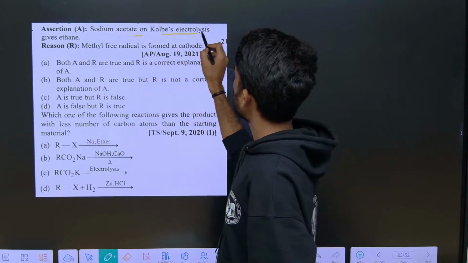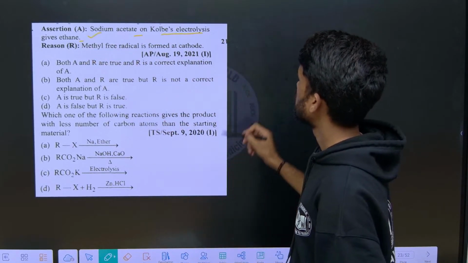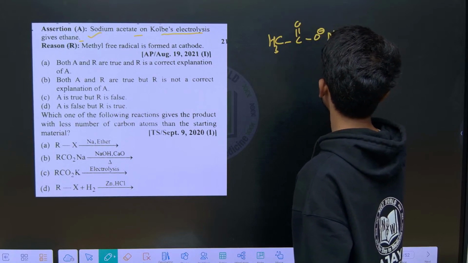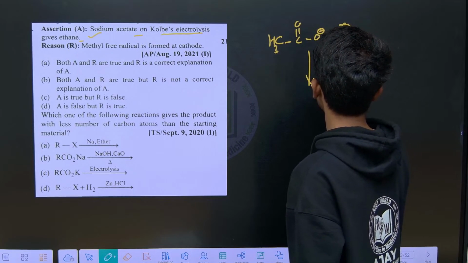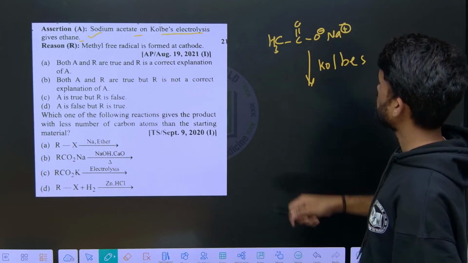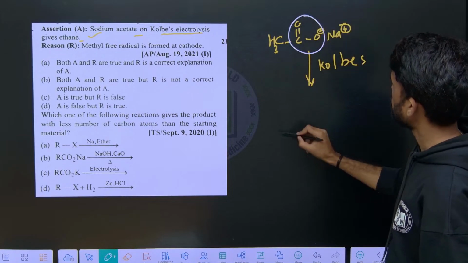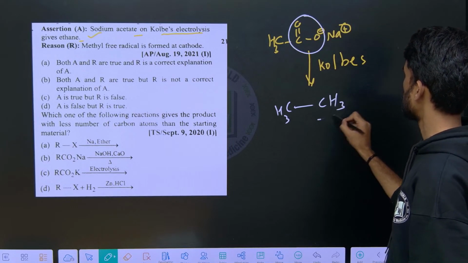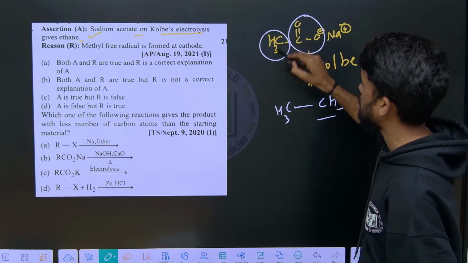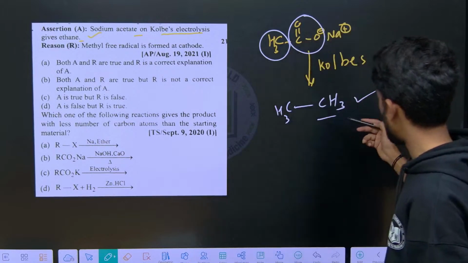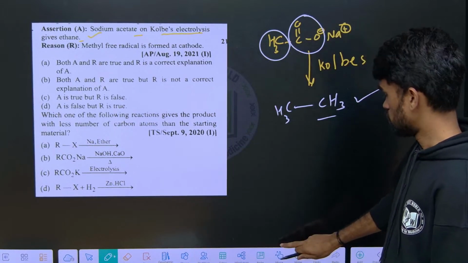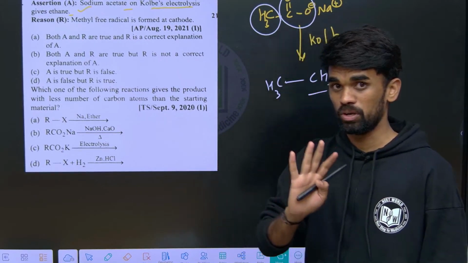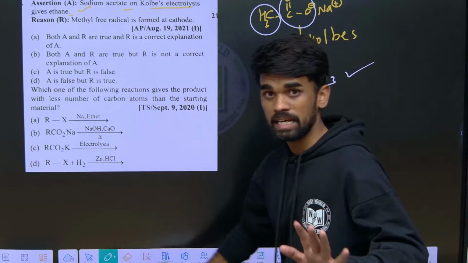Sodium acetate on Kolbe electrolysis gives ethane. So what will it be giving? I told you to remove this part, and we have a methyl radical, so couple it. So it means we are getting a product like this. Whatever the alkyl group is, make it double, that will be our product here. That is the general case. Now look here.